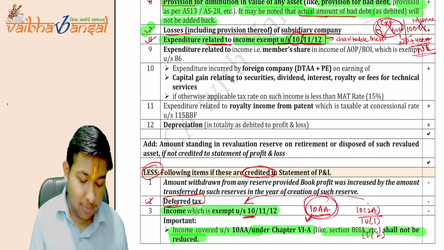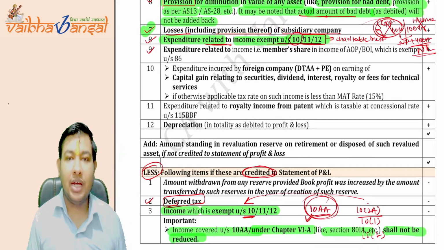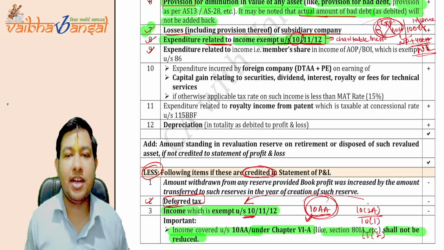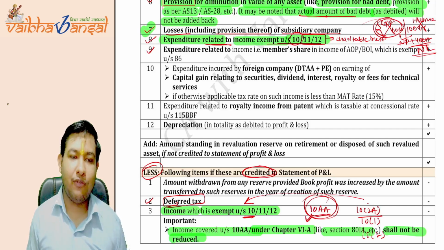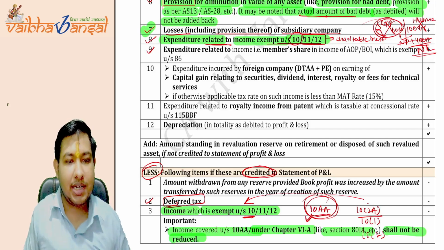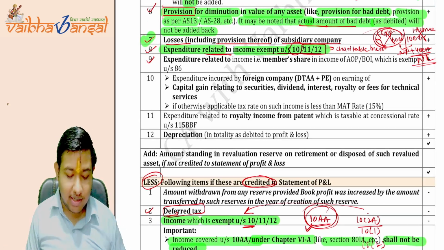Now coming on to point number 9. Point number 9 says expenditure related to income, that is a member's share in the income of an AOP or BOI, which is exempt under section 86. Now what is under section 86?